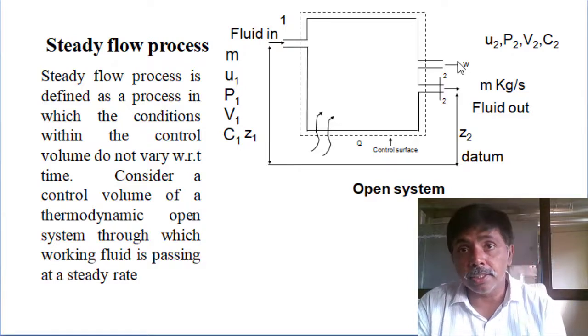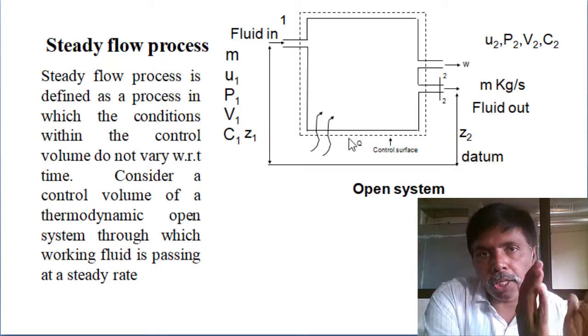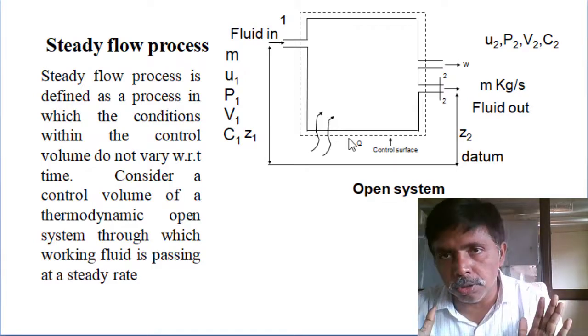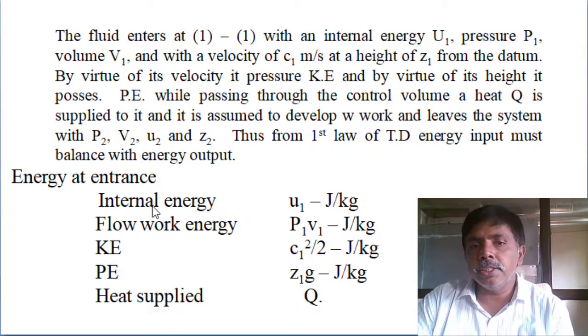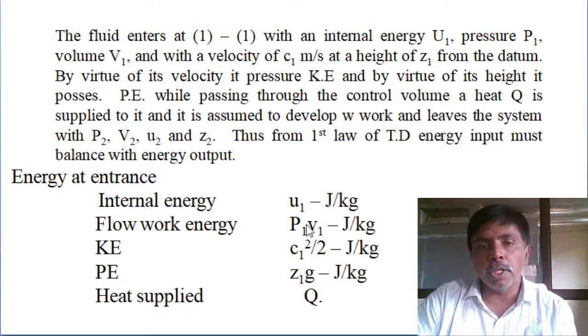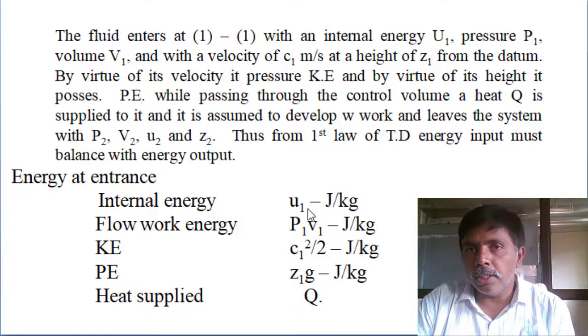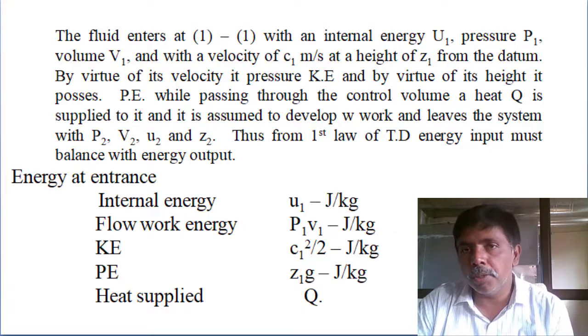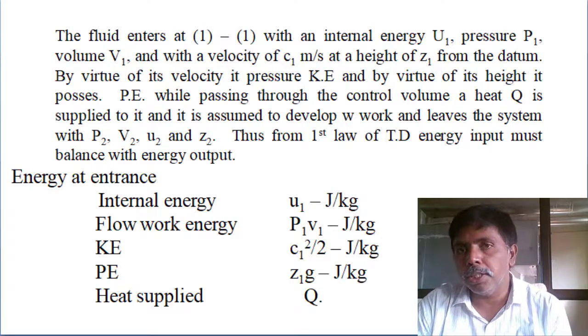It is our target. We are supplying some heat and we are producing some work. So total energy in equals total energy out. So what type of energy is coming? Internal energy U1, flow work, pressure into volume, kinetic energy C1 square by 2, potential energy Z1 into g, and heat we are supplying. Output same. Work done, we are producing as output, and the leaving mass has some internal energy, some pressure, flow work, some kinetic energy, and some potential energy.